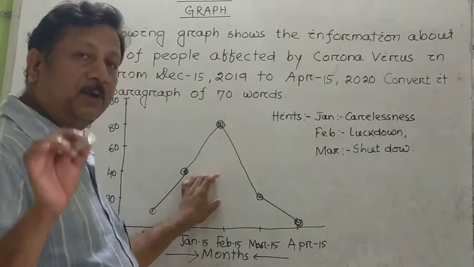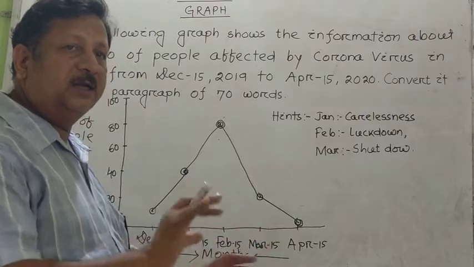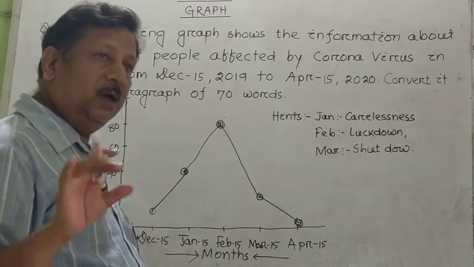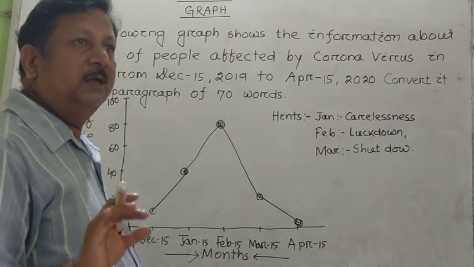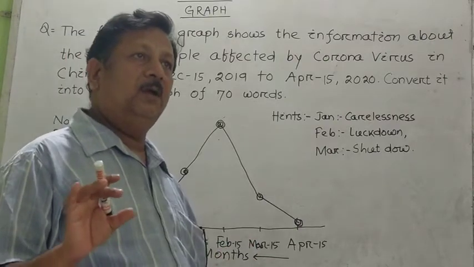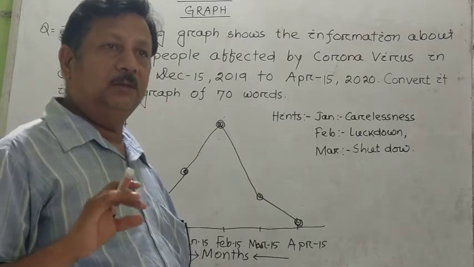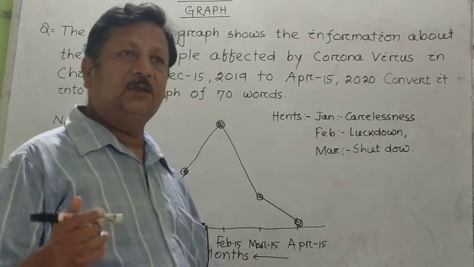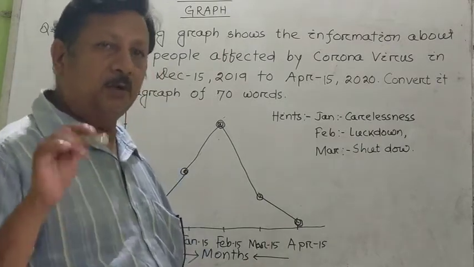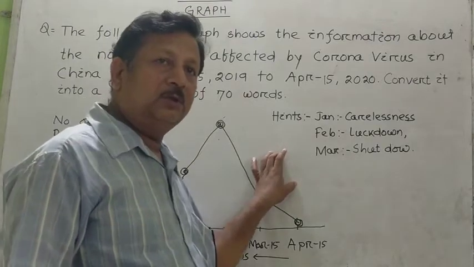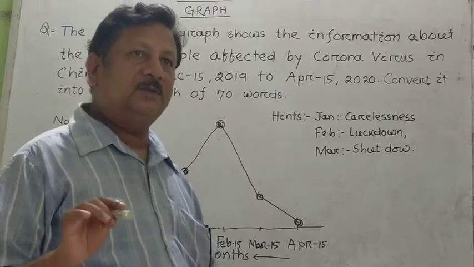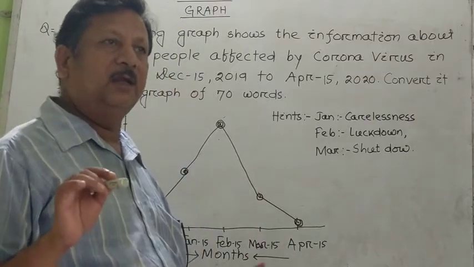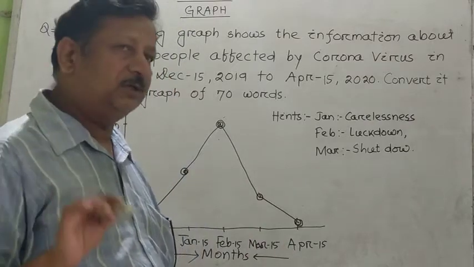So conjunctions are very important in order to relate one sentence to another, and we must use them. We should also avoid repetition of words. The repetition of words will generally create monotony within the paragraph, so that is why we should avoid them. And let me remind you that some of you must have written regarding the features or characteristics of a paragraph.